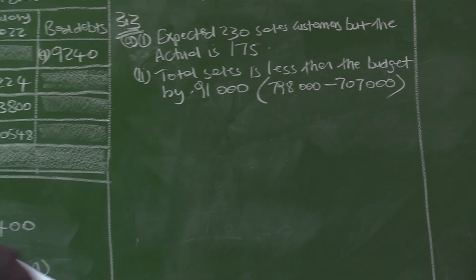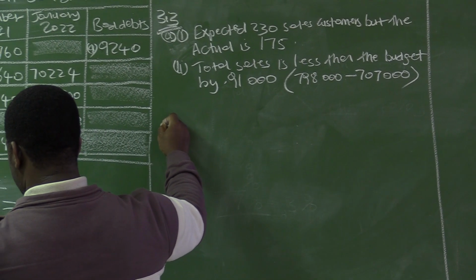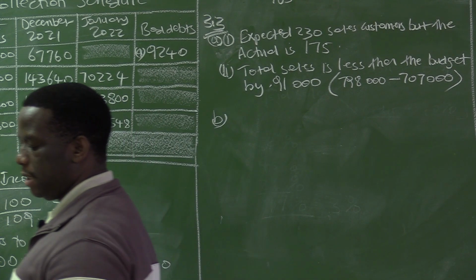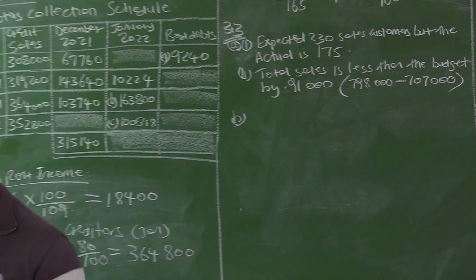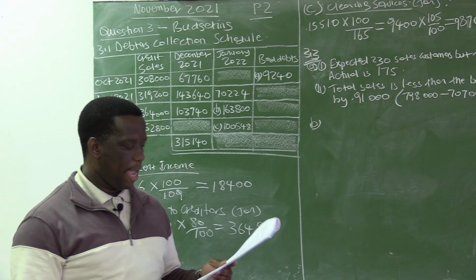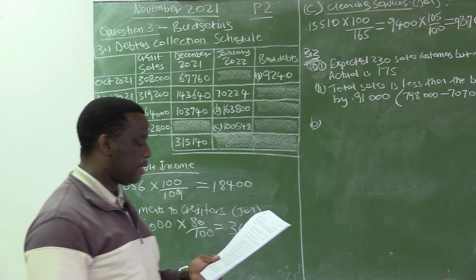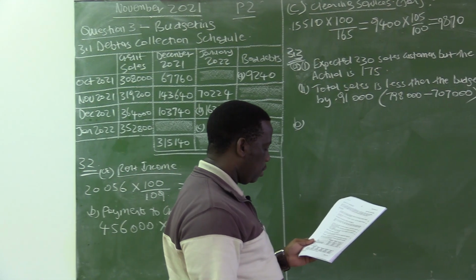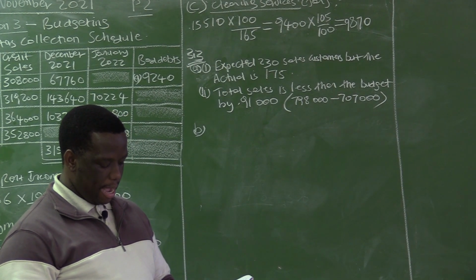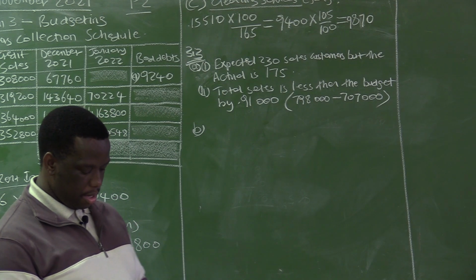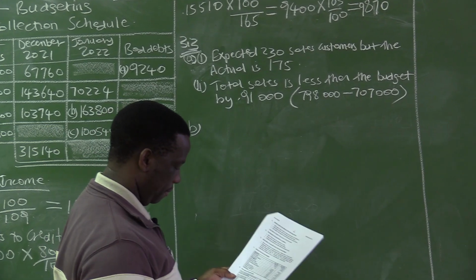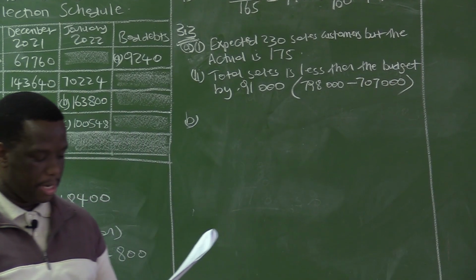The second point, which is B here, that we need to look at is: explain why the repair staff members are not satisfied with their workload. Quote figures. Let's look at the repair staff now. Why are they not satisfied with their workload? If you look at the number of customers for repairs, this is why they are complaining.